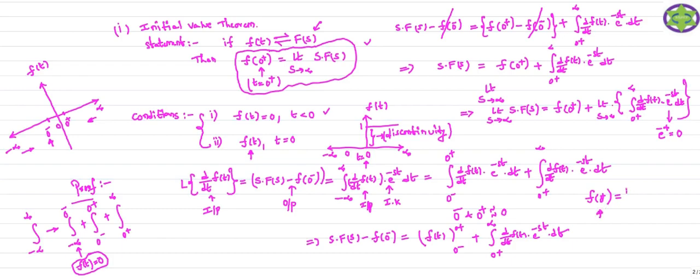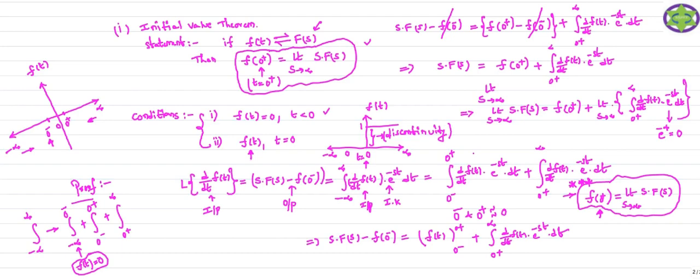So that is equal to limit s tends to infinity of s into f of s. So this is your initial value of the signal. So the initial value of the signal can be obtained from its Laplace transform. Using this operation, limit s tends to infinity of s into f of s gives the initial value of the signal. So this is about the initial value theorem.